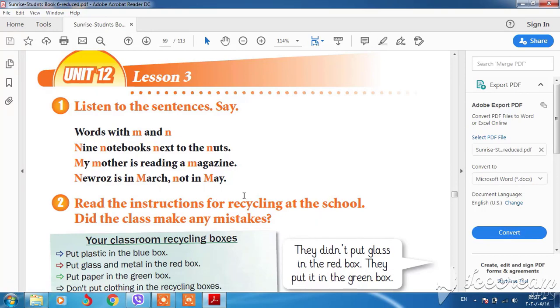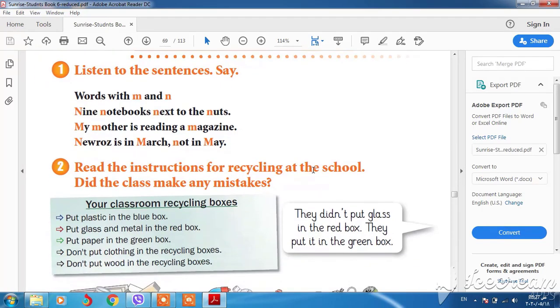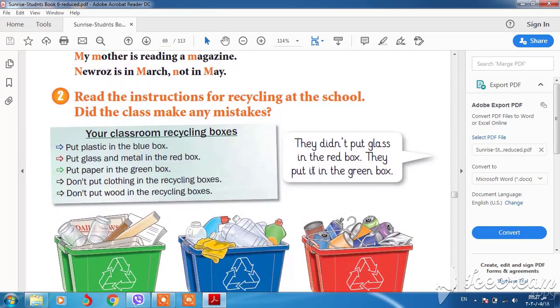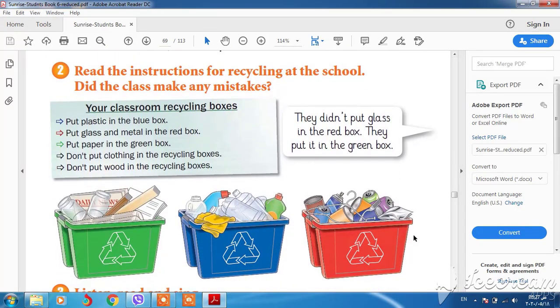And this one: read the instructions for recycling at the school. Did this class make any mistakes? Okay, in this picture we have 3 boxes of different colors. We have green, blue and red, okay? These are recycling boxes. Put plastic in the blue box, just plastic in the blue box, okay? But we have clothes here. Put glass and metal in the red box, okay?